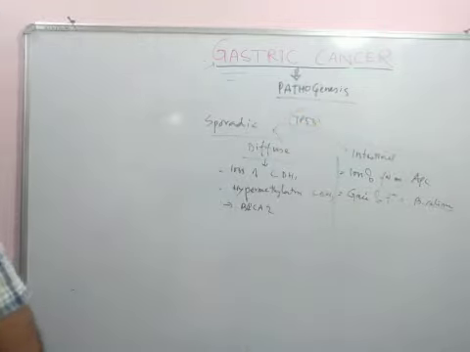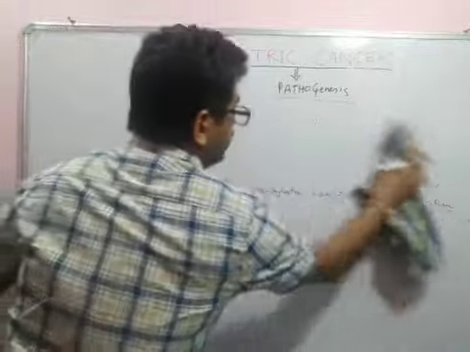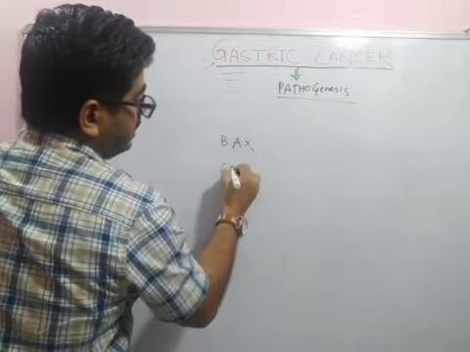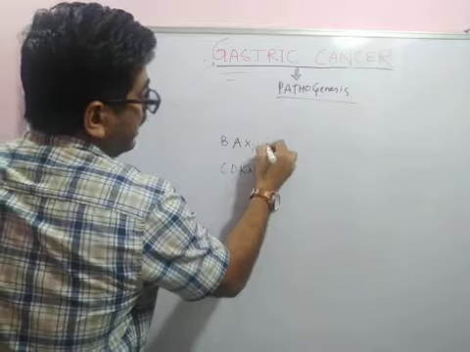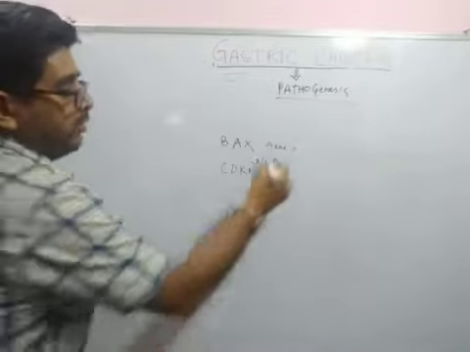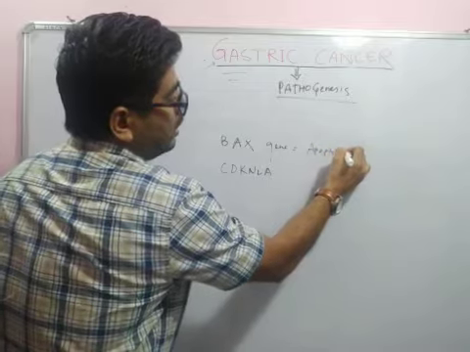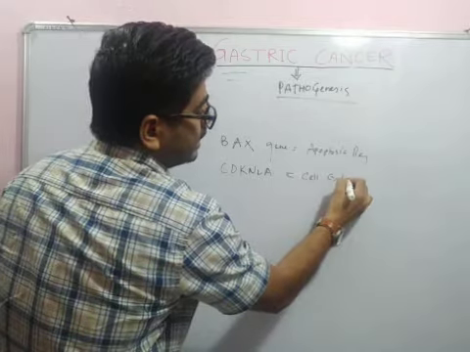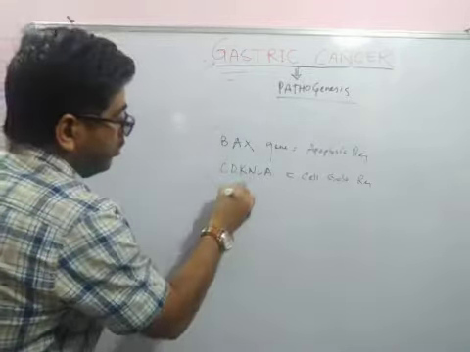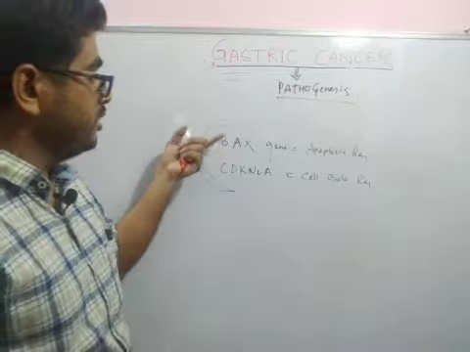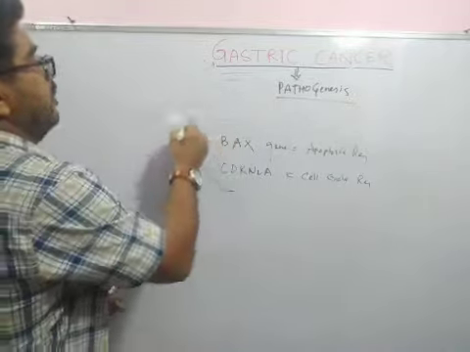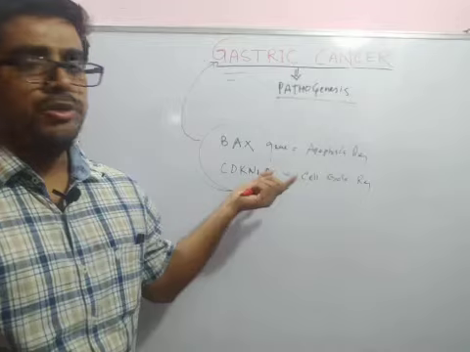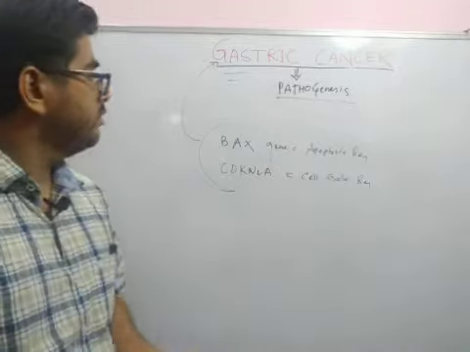There are 2 more important gene mutations we need to discuss in the pathogenesis of gastric carcinoma: BAX and CDKN2A. We all know the BAX gene is an apoptosis regulator gene, and the CDKN2A gene is a cell cycle regulator gene. If there is a loss of function mutation of the BAX gene and the CDKN2A gene, it will develop gastric carcinoma. So this is all about the pathogenesis of gastric carcinoma, and in the next video we will talk about the classification and other aspects of gastric carcinoma.